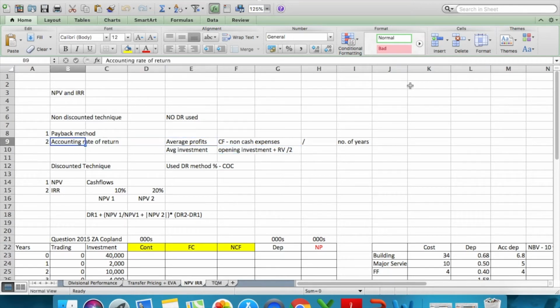Now, why do we calculate accounting rate of return? The major reason for calculating this is to identify whether your project gives you a better rate than the discount rate or the prevailing rate, which is known as the cost of capital. The cost of capital is the cost of financing the project.